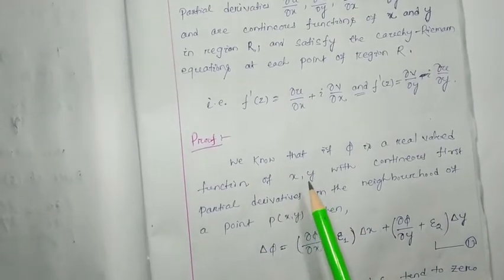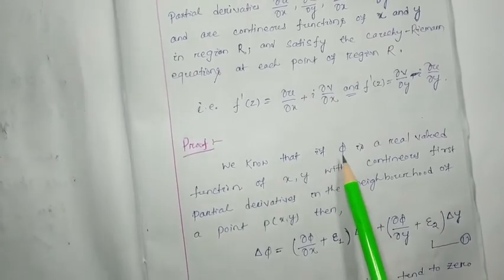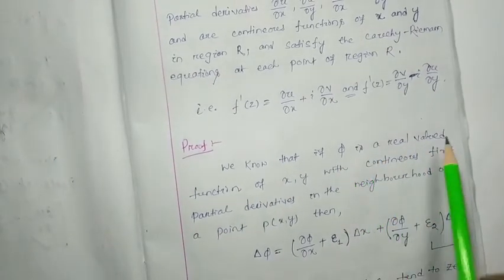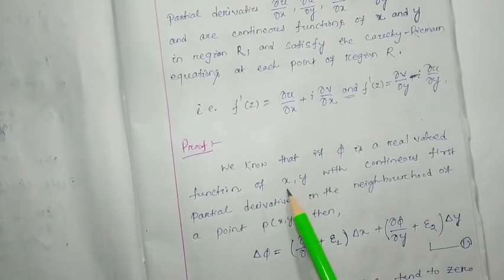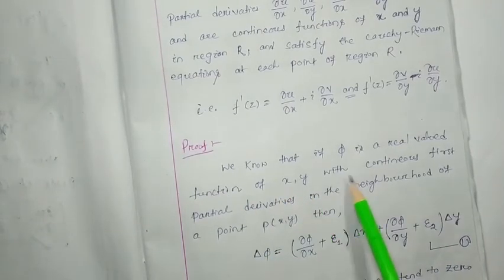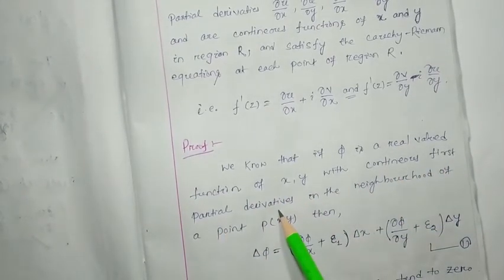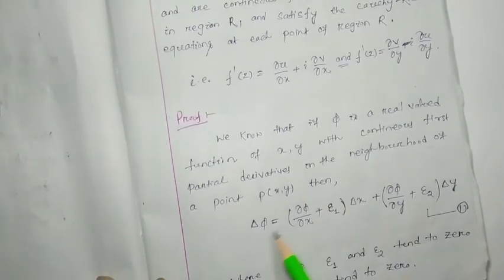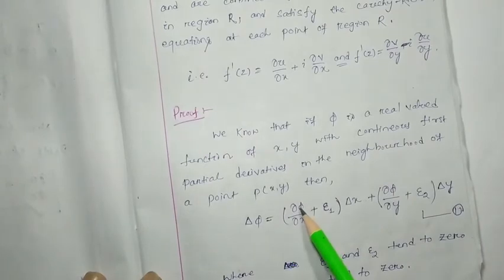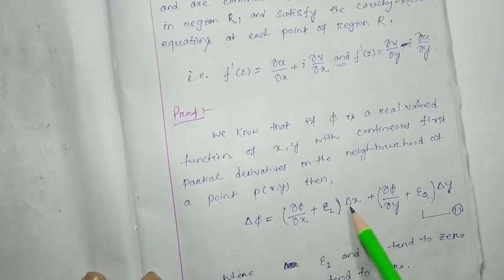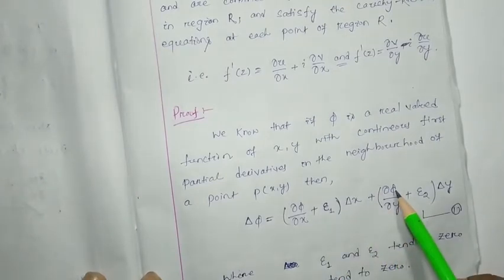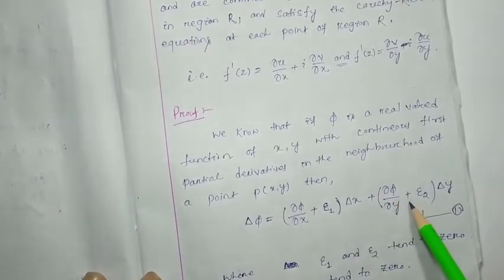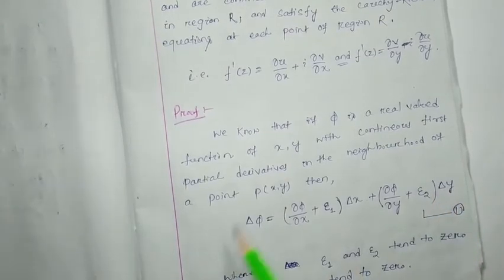It is well known that if phi is a real valued function of x and y with continuous first partial derivatives in the neighborhood of a point P(x,y), then delta phi can be written as del phi by del x plus epsilon 1, whole into delta x, plus del phi by del y plus epsilon 2, into delta y. What is the physical meaning of this?